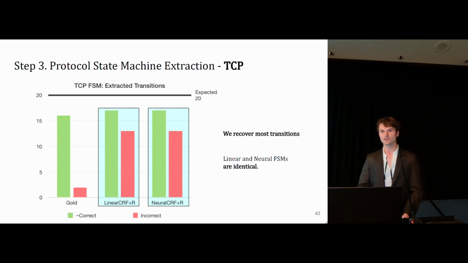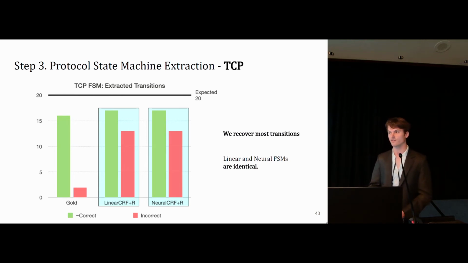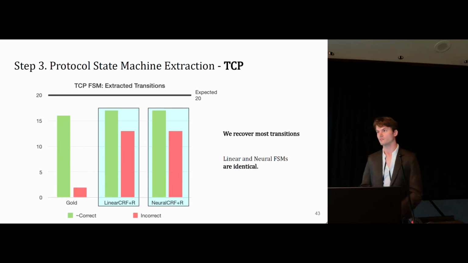We define a transition as being approximately correct if the start and end states are correct and at least one event is correct. And we find that we get most of the transitions approximately correct, but there's quite a few incorrect transitions in addition in the cases of the linear CRF and neural CRF. And our results with DCCP are reasonably similar. In contrast with gold, very few transitions are incorrect, which is what you'd expect.